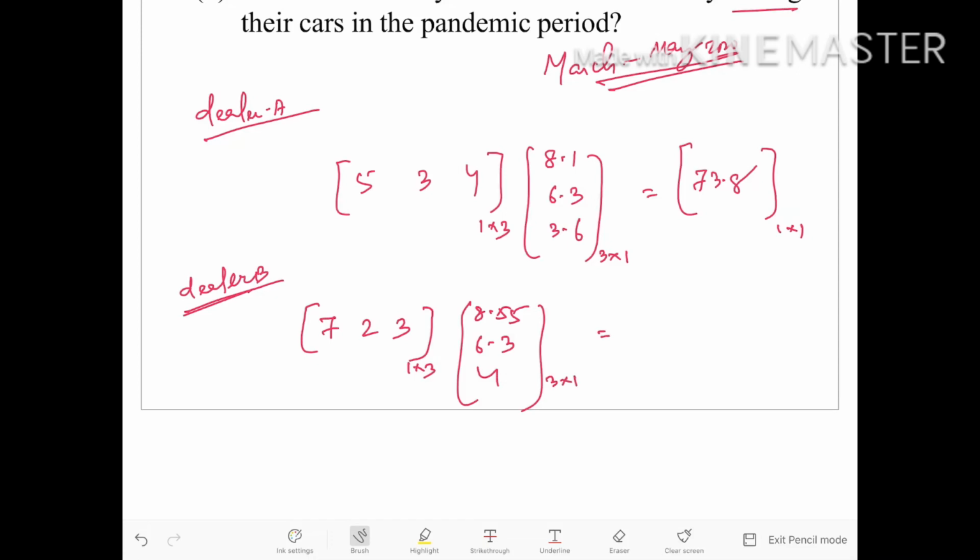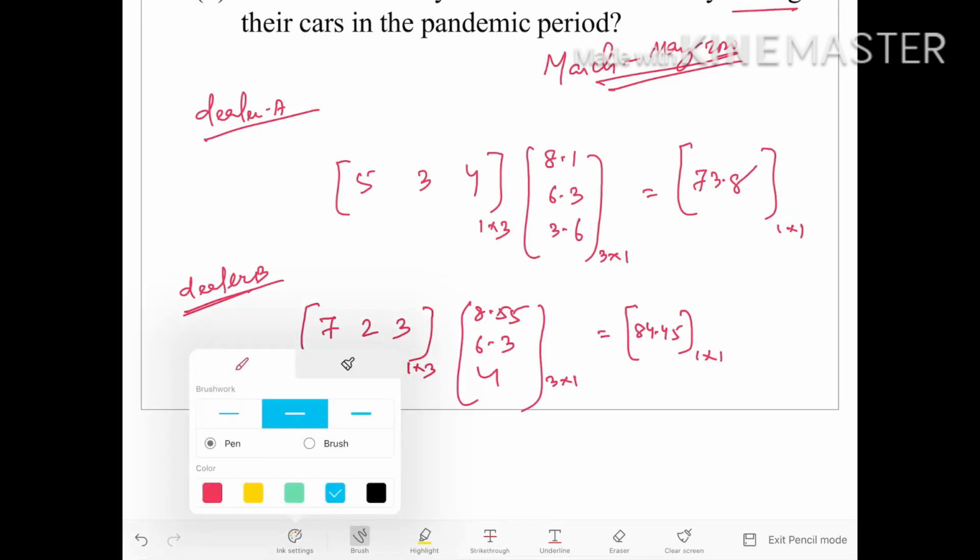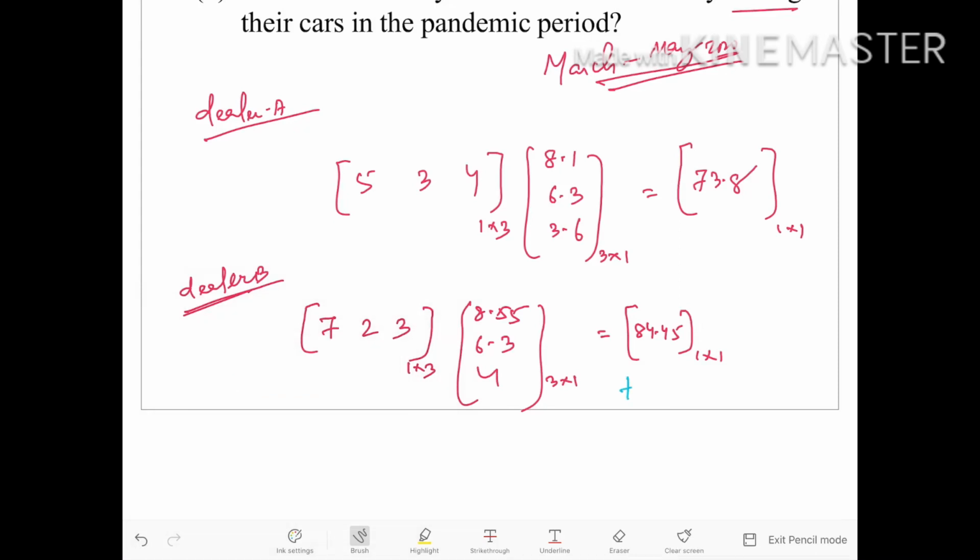Hence, if you multiply, you will get a matrix of order 1 by 1 and that will be 84.45 lakhs. So, the total cost for both dealer A and dealer B is 73.8 plus 84.45, which equals 158.25 lakhs.